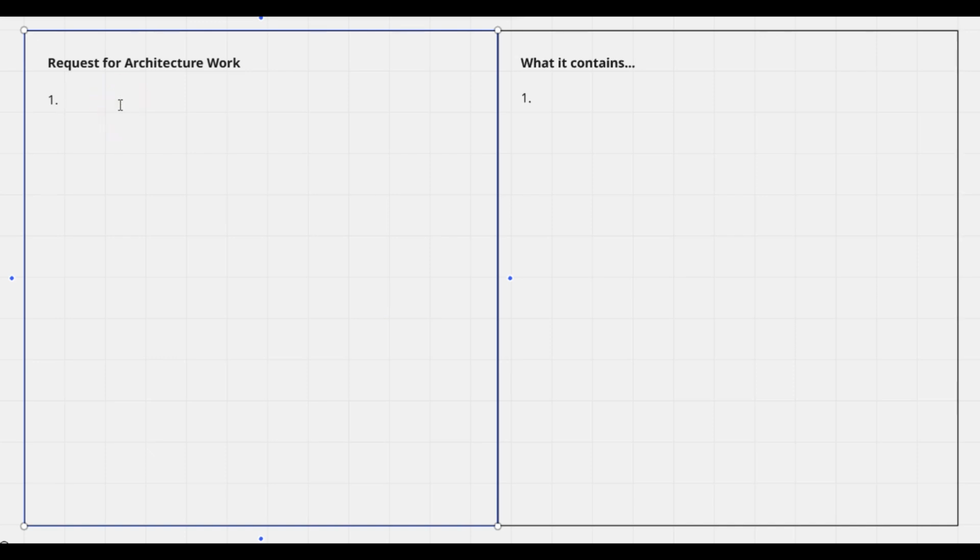Hello all. Today we will look into request for architecture work. So for example, there is a company that is looking for an architectural change. The change can be that they want a whole new set of architecture, or they want to modify their architecture, or they want to extend their architecture. So whatever it might be, if they are looking for any architecture work, then that will be